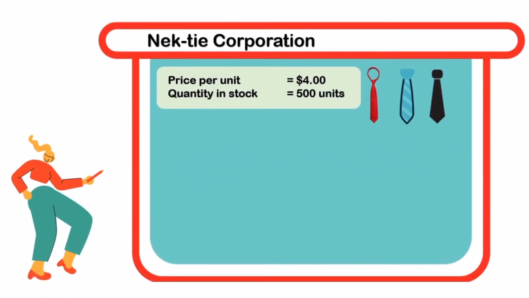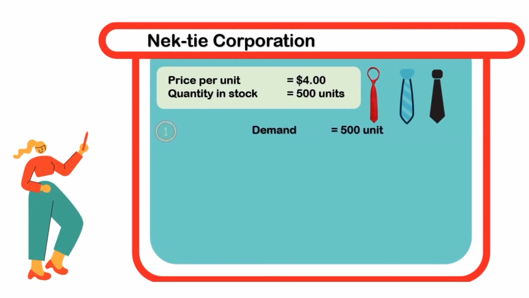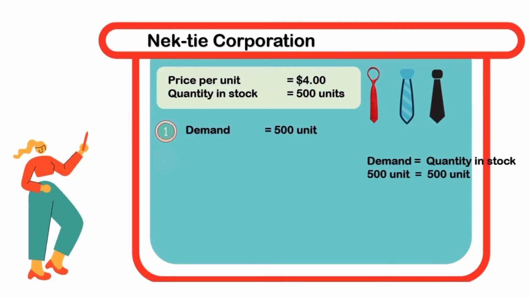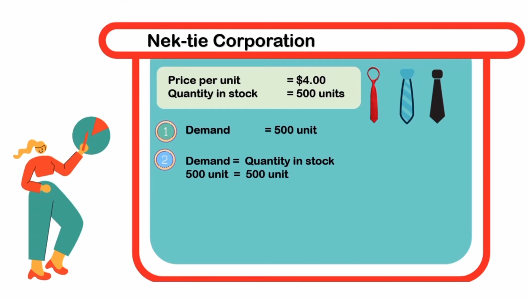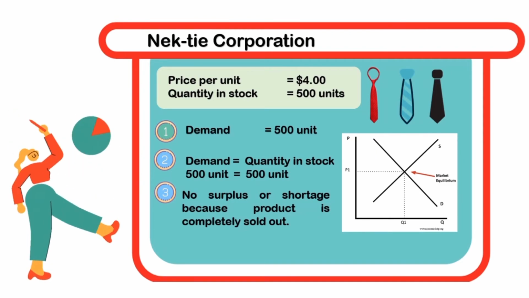For example, Necktie Corporation has price per unit for $4 and quantity in stock is 500 units. The demand is 500 units and the demand equals to quantity in stock, which means that 500 units equals to 500 units. There is no surplus or shortage because product is completely sold out, which reached the market equilibrium.